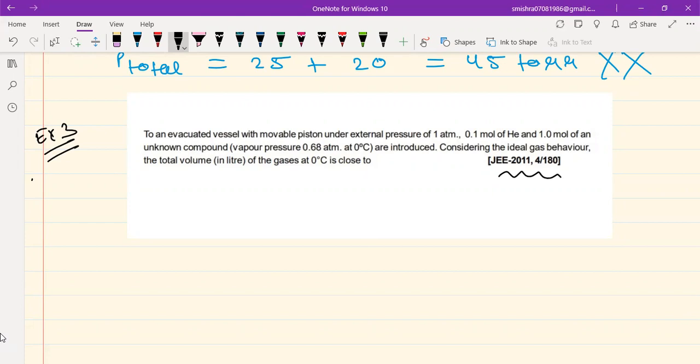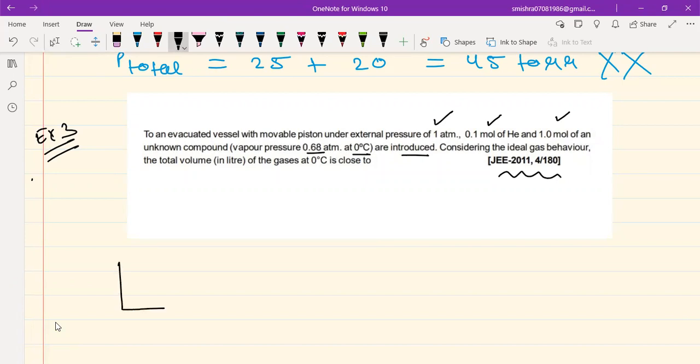To an evacuated vessel with movable piston under external pressure of 1 atm, 0.1 mole of helium and 1 mole of an unknown compound whose vapor pressure is 0.68 at 0 degrees centigrade are introduced. So what are they saying in the problem?